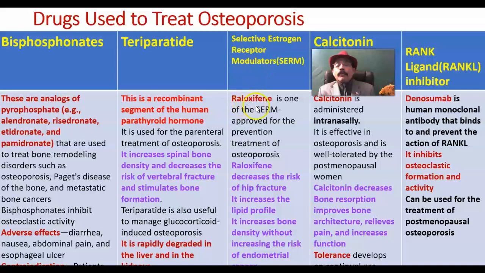Then we'll go to the selective estrogen receptor modulator. Raloxifene is one of the SERMs, selective estrogen receptor modulators, approved for the prevention and treatment of osteoporosis.